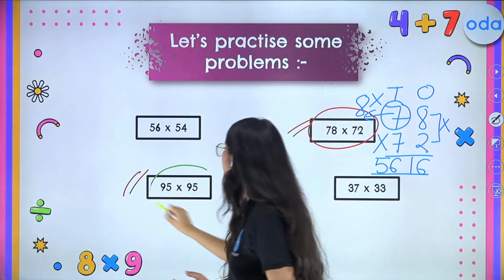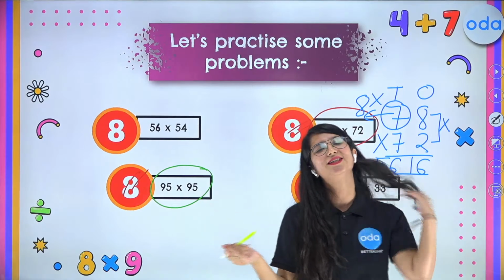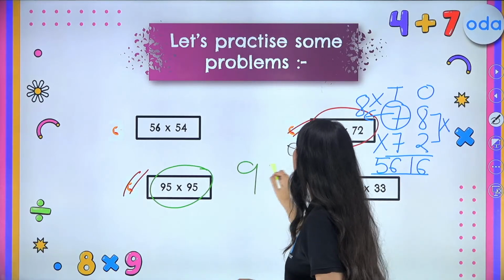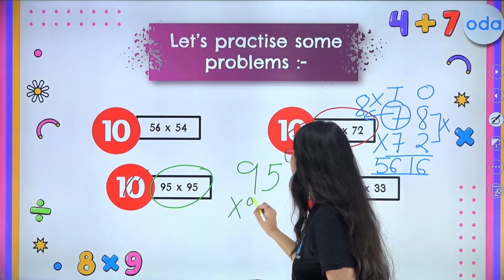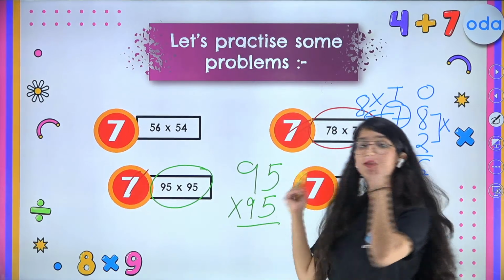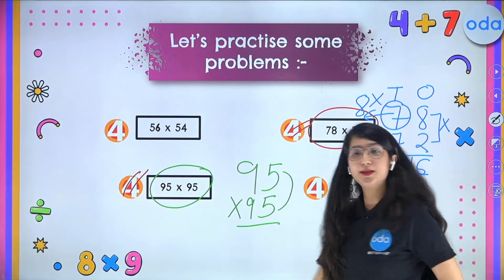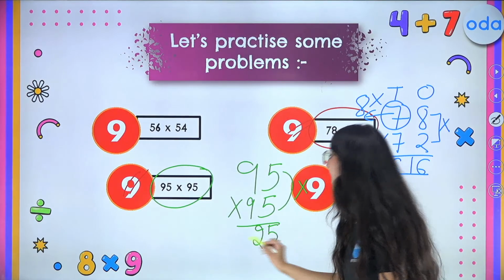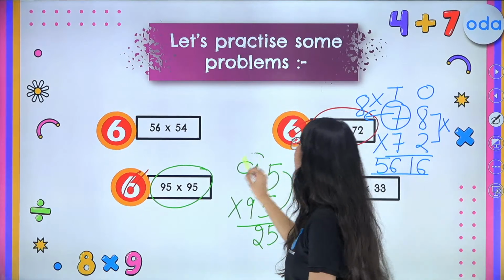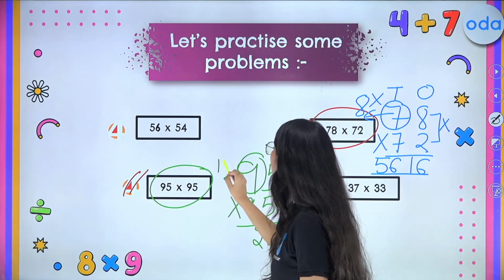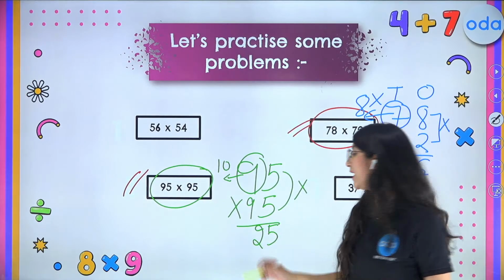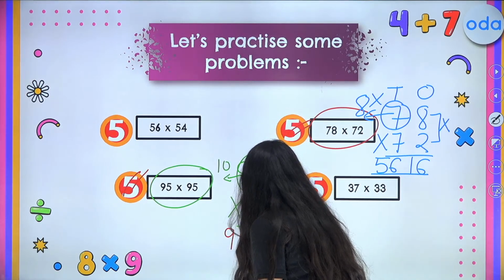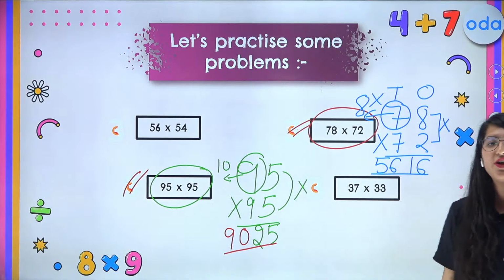All right, now let's try solving 95 times 95. So this everybody knows, right? 5 and 5 together gives us 10. So we will simply solve this question in a fraction of seconds, 95 times 95. What you are supposed to do, simply multiply 5 with 5. So 5 times 5 is 25. Now, what does step number 2 say? Simply multiply 9 by its next number, that is 10. So, what is 9 times 10? It is 90. So, we got the answer 9025 correct in a fraction of seconds.